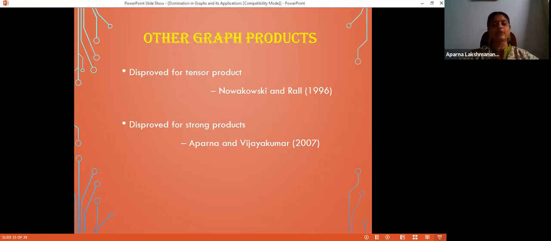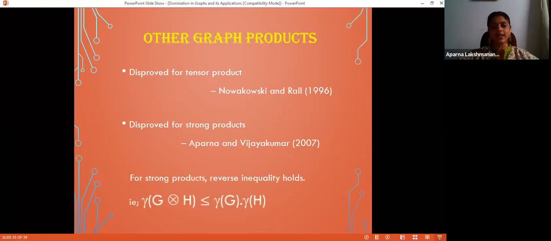For strong product, we disproved that Vizing's type inequality holds. In fact, we proved that the reverse inequality holds. That is, for strong products, it is denoted with the symbol, a circled cross, gamma of G circled cross H is less than or equal to gamma of G into gamma of H. Vizing's conjecture says greater than or equal to. So in the case of strong product and usual domination number, the reverse inequality holds.